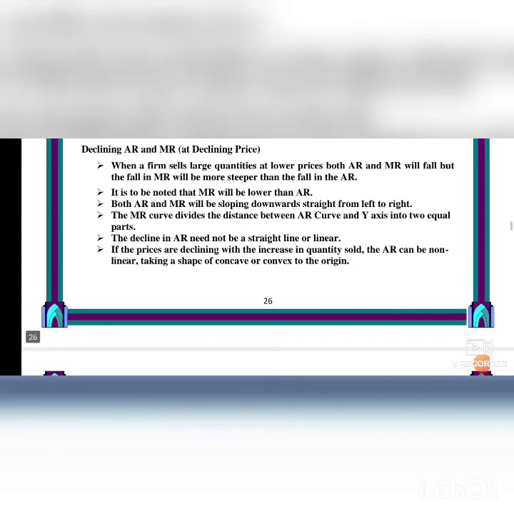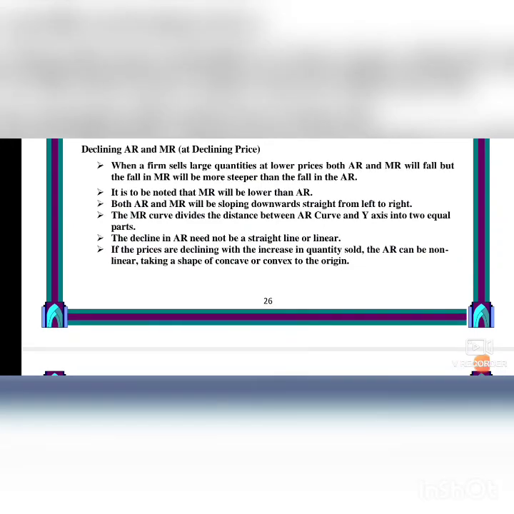For this purpose, you can take page number, wait a second, I will tell you the page number. TR and MR curve. You can take page number 92. No, wait, not page number 92. For this purpose, you can take page number 91. You take page number 91 and you see diagram 4.13. So I will explain to you.